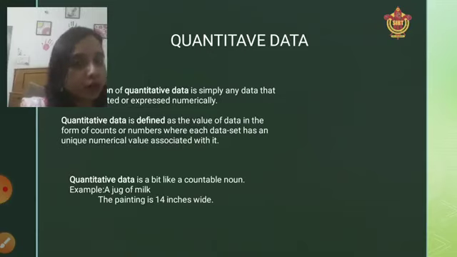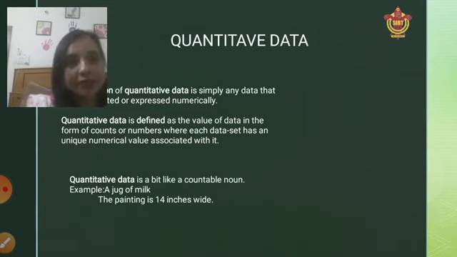Now, if we talk about defining it formally, quantitative data is defined as the value of data in the form of counts or numbers, where each data set has a unique numerical value associated with it. Just focus on the term: each data set has a unique numerical value associated with it.